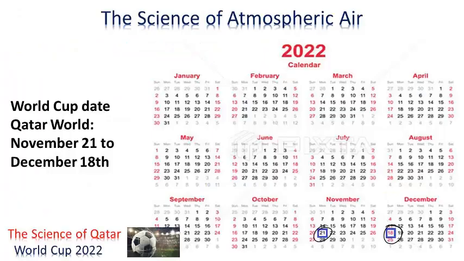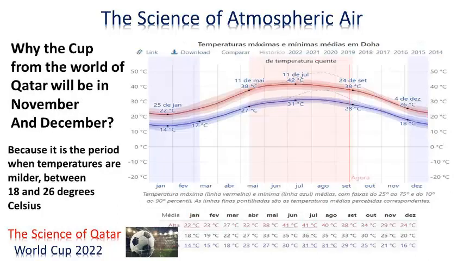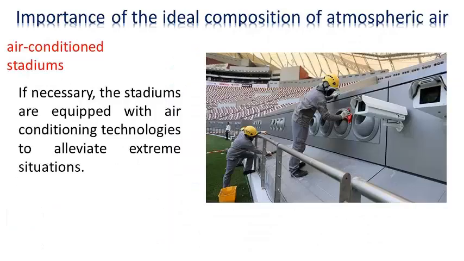World Cup date: Qatar World Cup, November 21st to December 18th. Why will the Qatar World Cup be in November and December? Because it is the period when temperatures are milder, between 18 and 26 degrees Celsius. Air-conditioned stadiums: if necessary, the stadiums are equipped with air conditioning technologies to alleviate extreme situations.